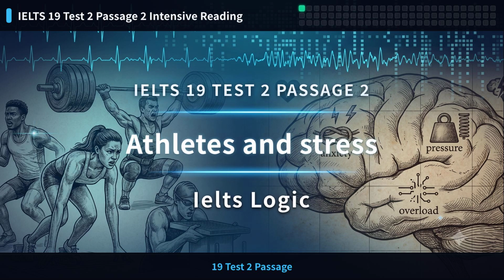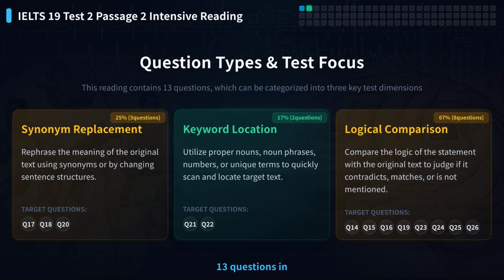Welcome to IELTS 19 Test 2 Passage 2, Athletes and Stress. Today we will explore how athletes deal with mental pressure in competitions. This passage has 13 questions in 3 types: information location, sentence completion, and 2 multiple-choice questions.